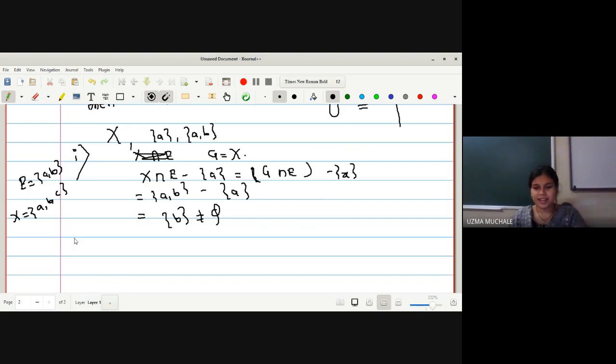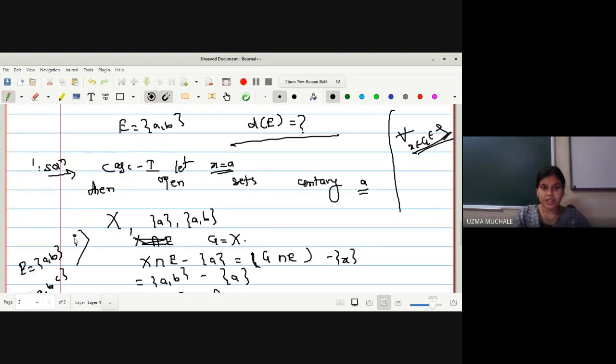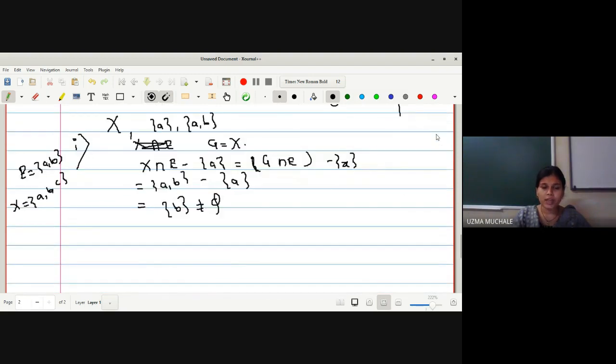Again you are having a confusion now. No, ma'am. We have to check for every open set. For every open set, what should be the consideration? G intersection E minus singleton {x} is non-empty. This condition should be true for every open set, but we have selected only one open set. Now let us go for the second open set. What is your second open set?